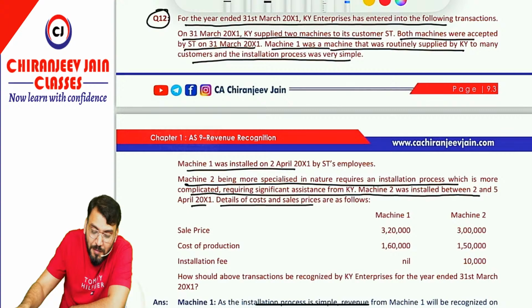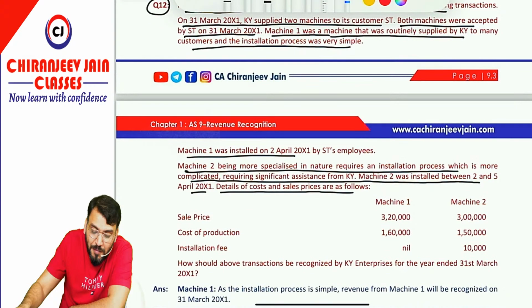Details of cost of sales and price are as follows. Now from my point of view, machine 2, even though it was accepted by the customer on 31st March 2001, but can I say, because the installation was complicated and completed after year end, therefore revenue should be recognized after year end, means for the year ended 31st March 2002. But in the answer they have given that for machinery 2, because it is accepted by the customer on 31st March 2001, therefore revenue should be recognized for the year ended 31st March 2001.